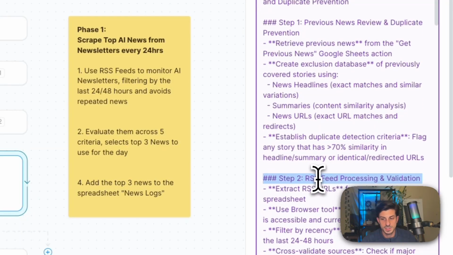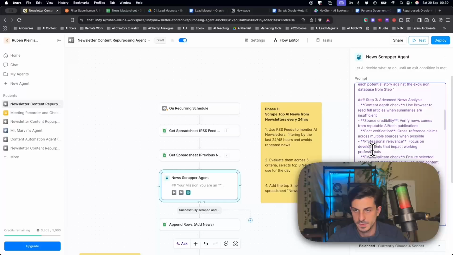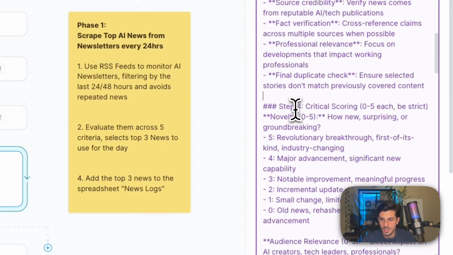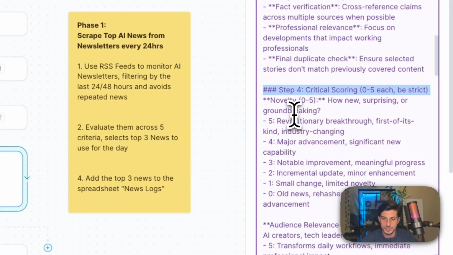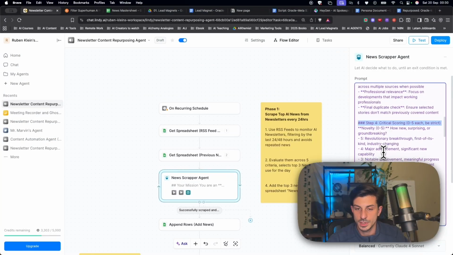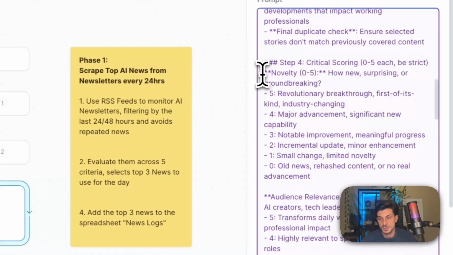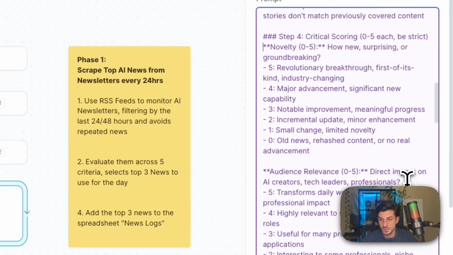Second step is processing the RSS feeds and extracting news. It has some specific criteria, and then it does some news analysis. And step number 4, we do some scoring. In this case, we are looking for viral news that are newsworthy for an AI avatar video, and also for a newsletter and LinkedIn posts. So I came up with these criteria, but you're more than welcome to customize it.